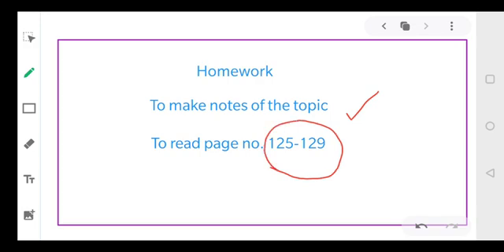You will go through these pages, highlight the questions, and understand the words which are highlighted in black. Even then, if there is any doubt or query, you can send it to me personally. Okay everyone? That's all for today. Bye everyone.